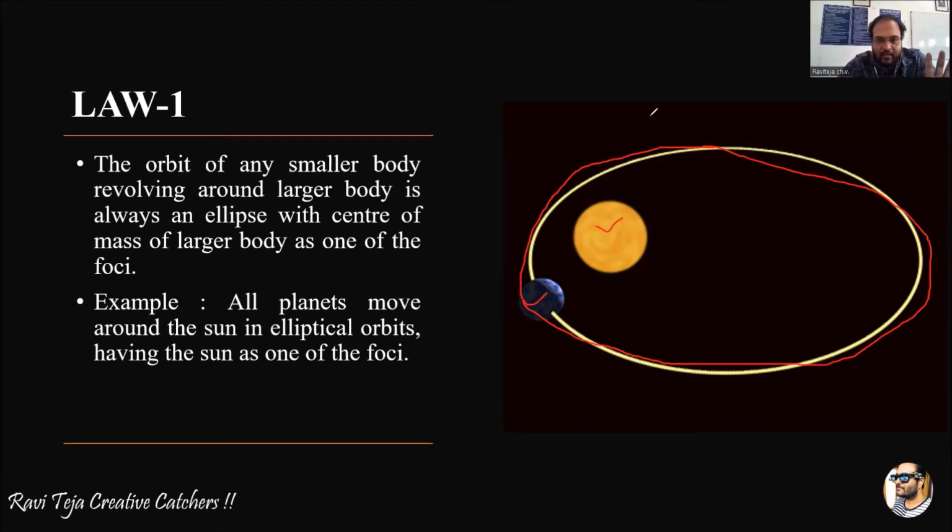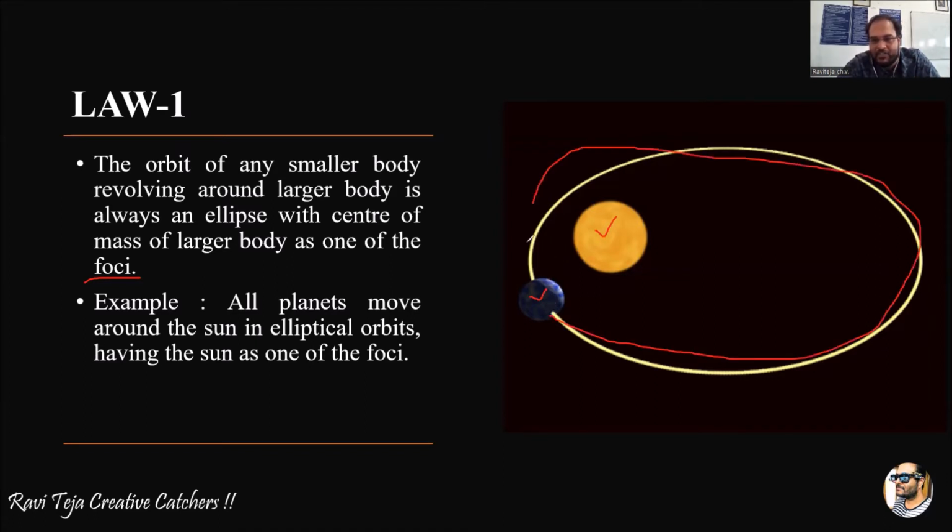With what reference does it move in an elliptical order? With the larger body as the focus. The smaller body called Earth takes the focus point of the larger body called Sun as the reference point, and moves around that larger body in an elliptical shape.